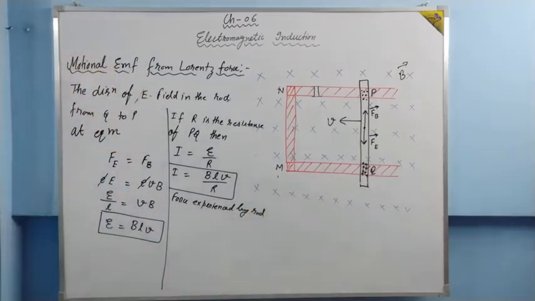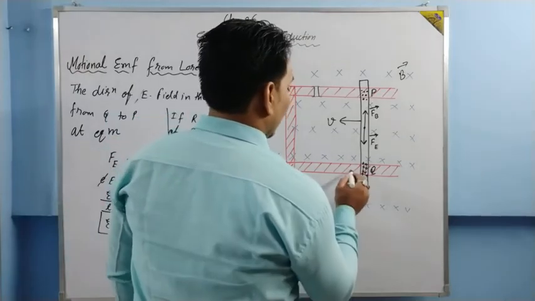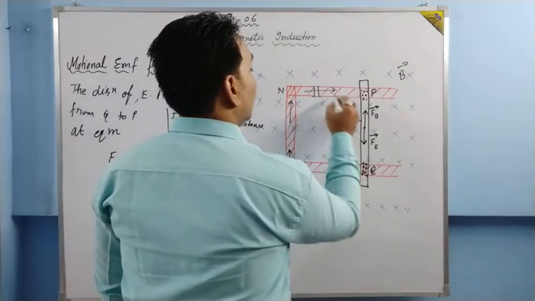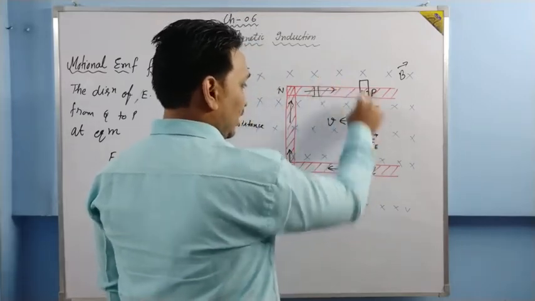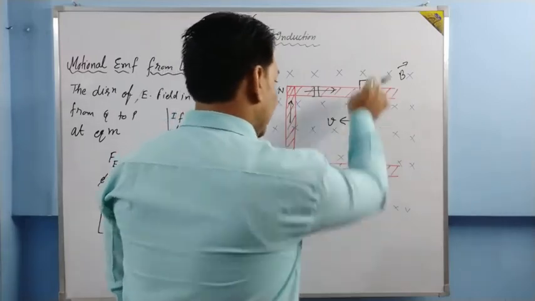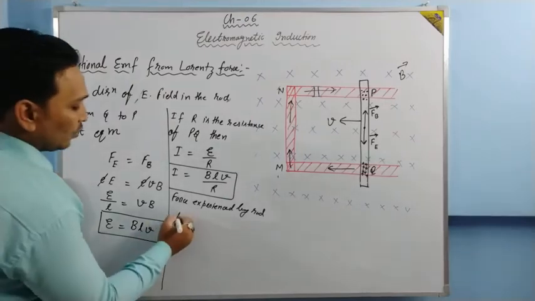Why will the rod experience a force? Since a current is moving, and where is the current going? Current is moving from this side, this side, this side, this side, and then this side, because when this is connected, electrons will start moving. So current is going this way. Since this rod contains a current, it will experience a force, and the force will be given by